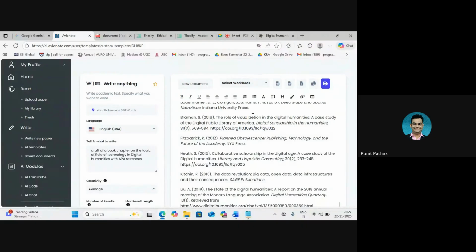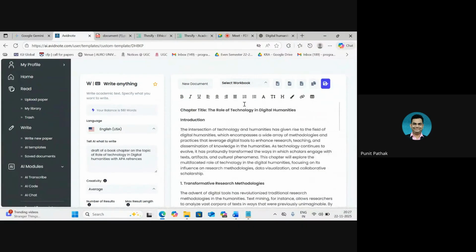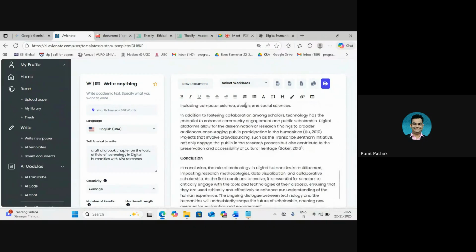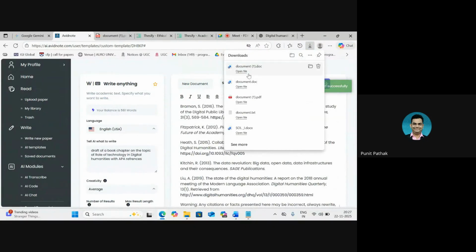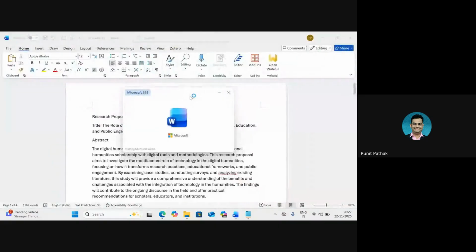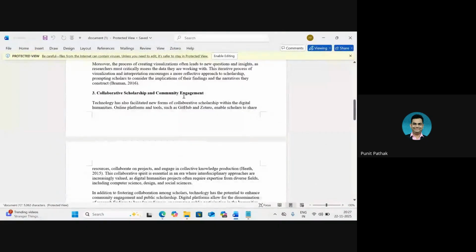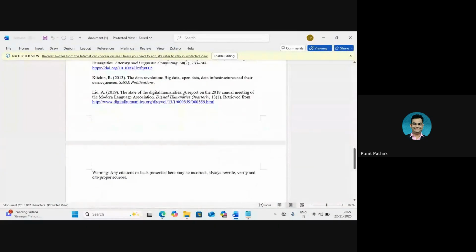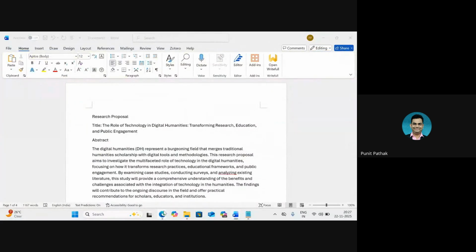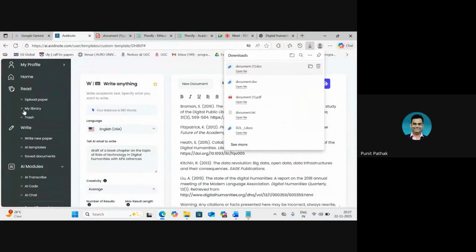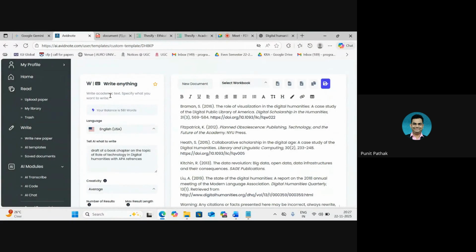So this is our output. We have a whole basic draft, very basic in fact, with some references here. And as I have shown earlier, we can simply export this in the form of a document, and this becomes ready to go right here. So how much is the word balance that we have left? Let's see. 561 only. We can try maybe one more input. Let's see what else we have.